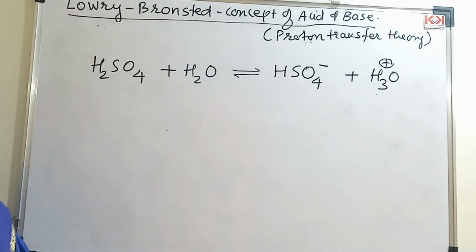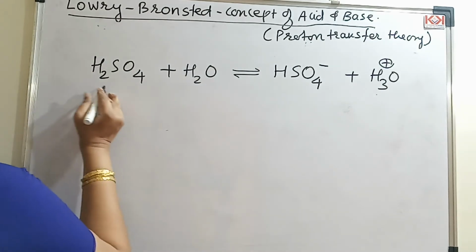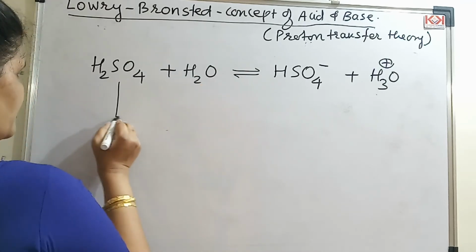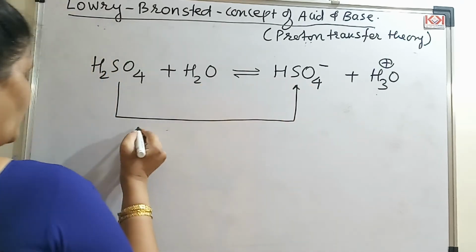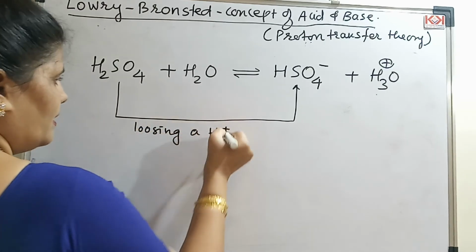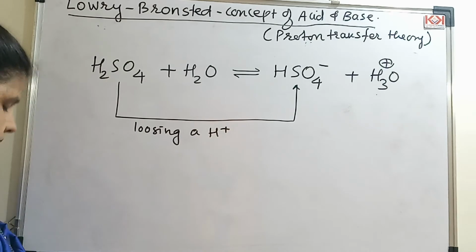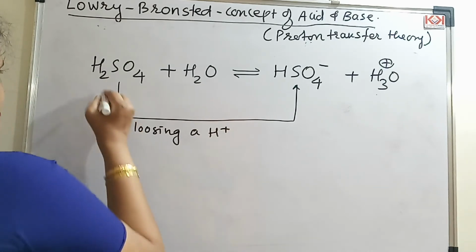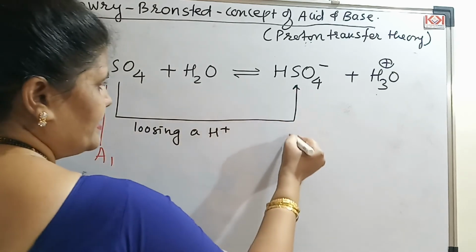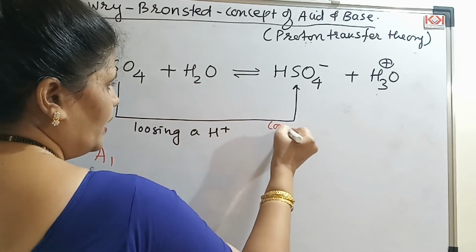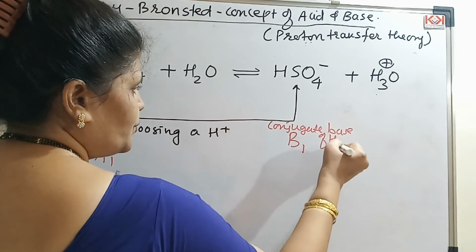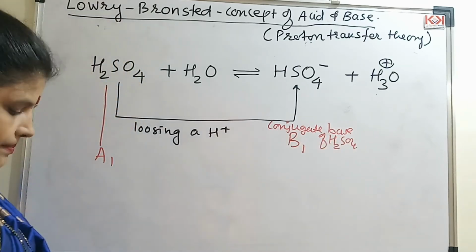Right? Then let us see which are the acids and bases. This is the first thing what is happening here. What is H2SO4 doing is, it is losing a proton. So what I will call this, student? Any species which donates. So this is my A1. This is the acid. What I will call this as B1? This I will call it as a conjugate base of H2SO4. So it is B1.